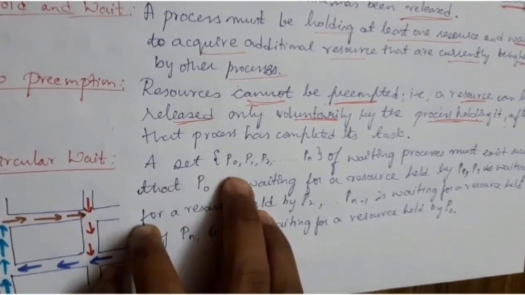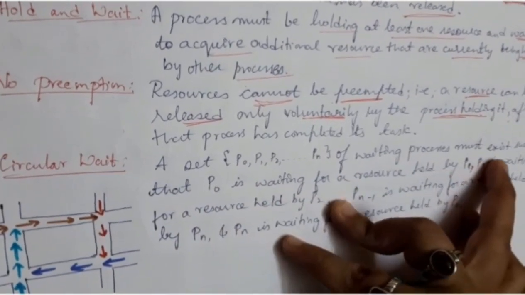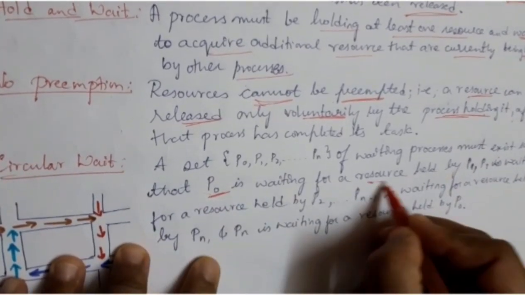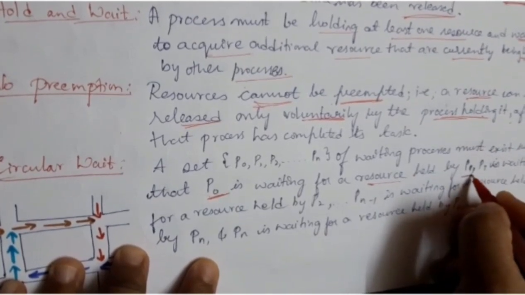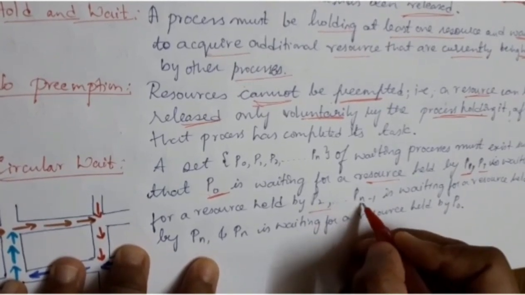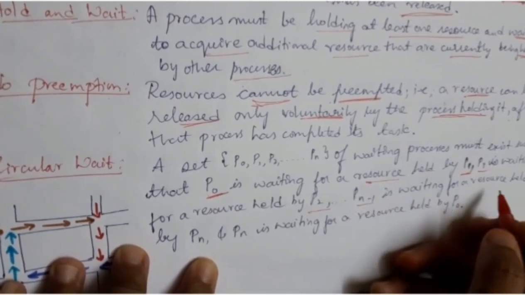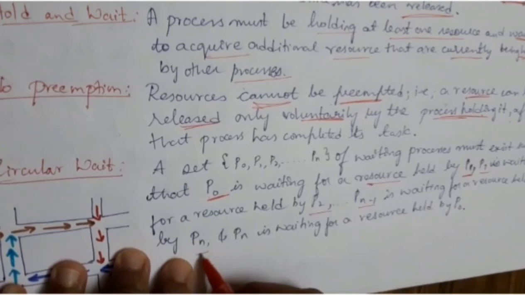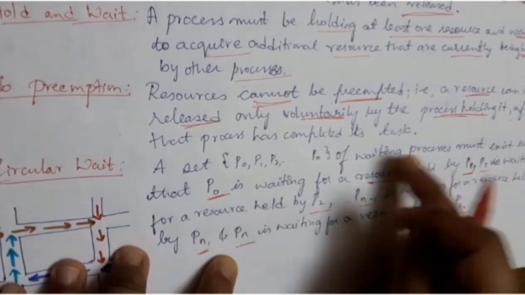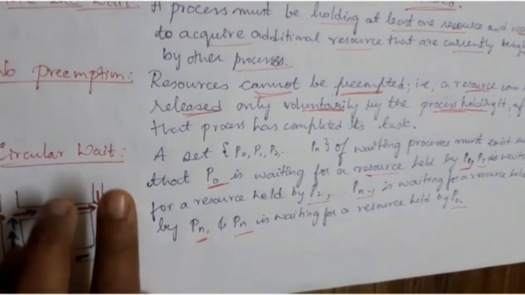It is a set of processes P0, P1, P2 up to Pn, such that P0 is waiting for a resource held by P1, and P1 is waiting for a resource held by P2, and so on up to Pn-1 waiting for a resource held by Pn, and Pn is waiting for the resource held by P0. That is, a circular wait is happening. Such a condition is called the circular wait condition.